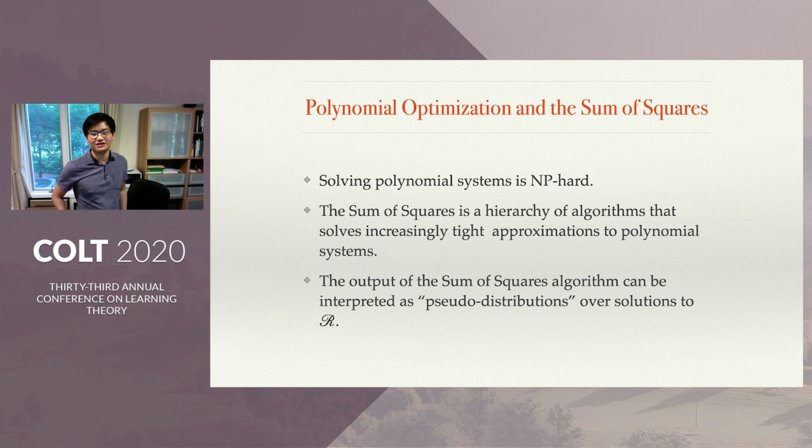Of course, solving polynomial systems is NP hard in general. The sum of squares is a hierarchy of algorithms that solves increasingly tight approximations to polynomial systems, and the output of the sum of squares algorithm can be interpreted as pseudo-distributions over solutions to R. So think about a solver that outputs a solution to R. That seems hard. It is hard. And if you output a distribution over solutions to R, that seems even harder. But if I output a pseudo-distribution, this turns out to be computationally tractable. So for the rest of the talk, I'll be using the word pseudo-distribution. And when I do so, please just pretend I'm saying distribution, and most of the understanding still goes through.